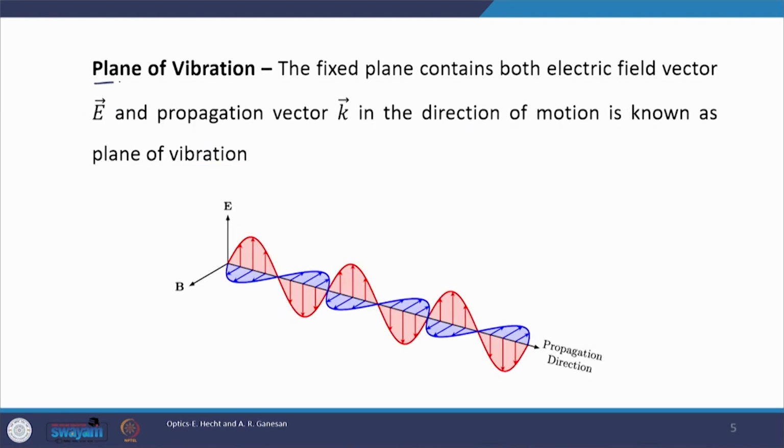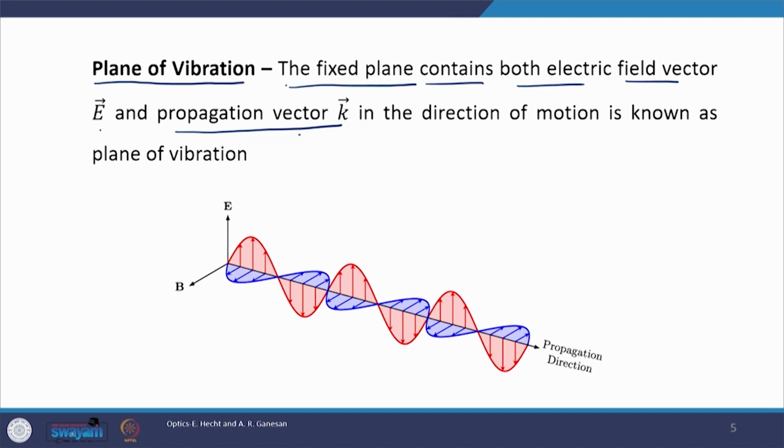Before moving ahead, we must understand what the plane of vibration is. The plane of vibration is defined as a fixed plane which contains both the electric field vector E and the propagation vector K. From this figure, the red curve shows the evolution of the tip of the electric vector, while the blue curve traces the tip of the B field, the magnetic field.